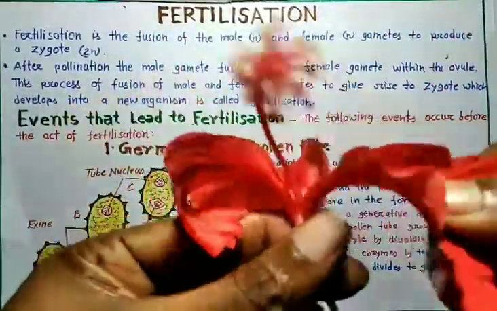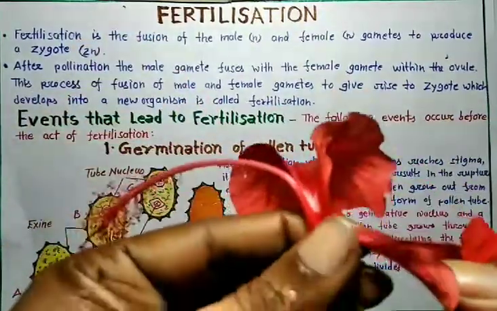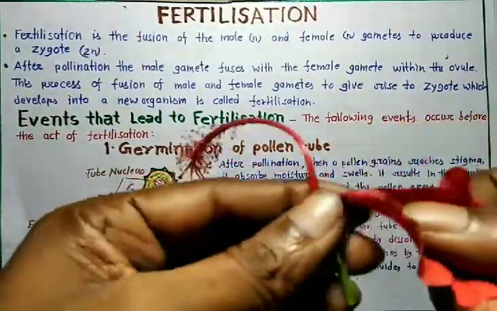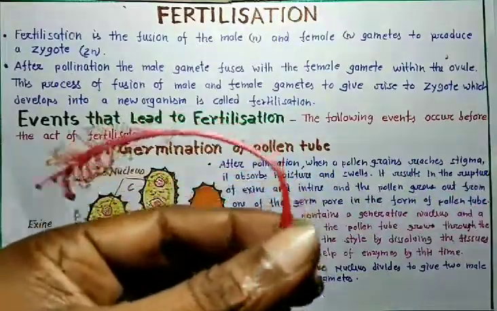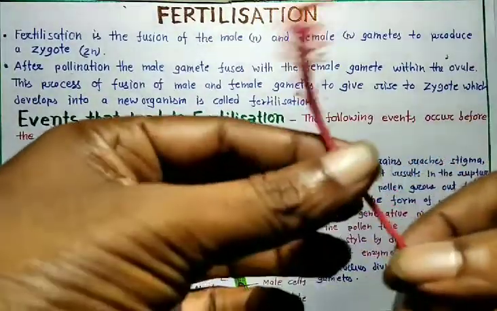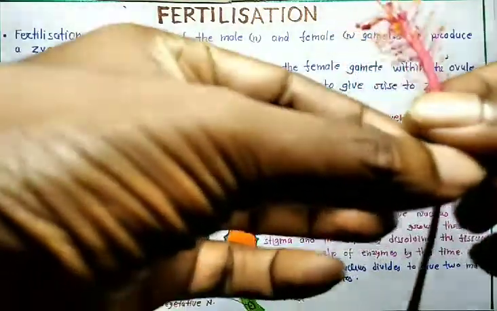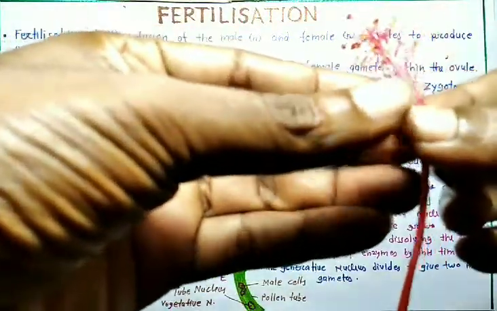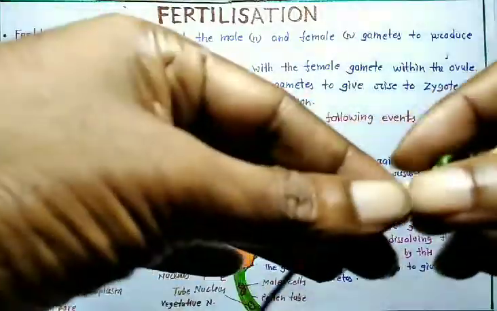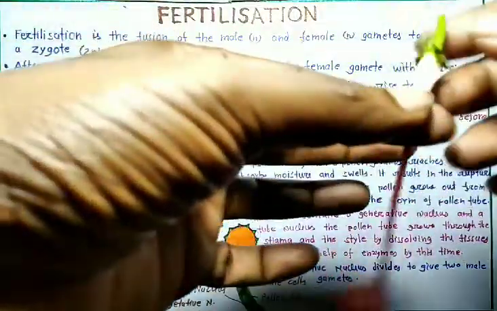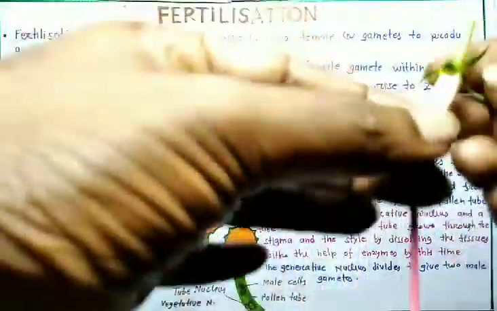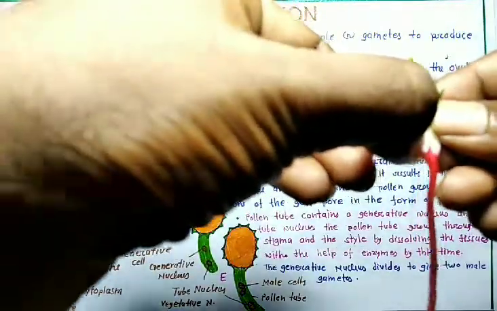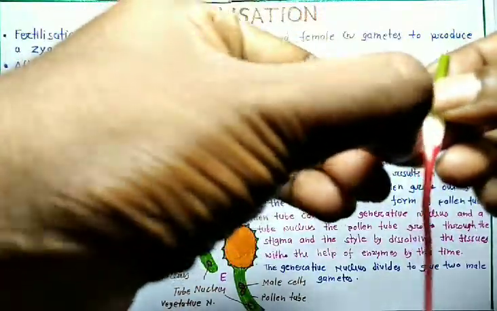Okay, but you have to do it very carefully, otherwise the pollen tube will break from the ovary. Okay, this here is the ovary.